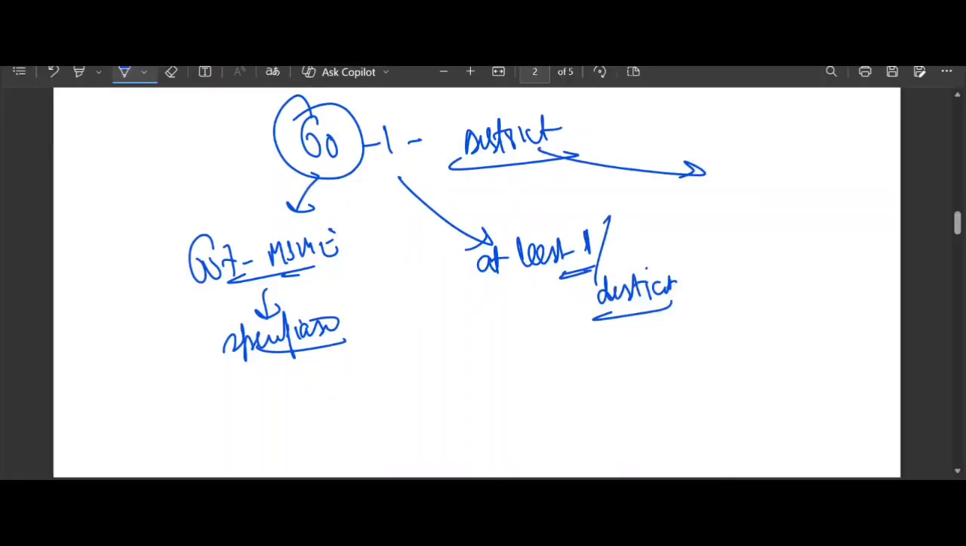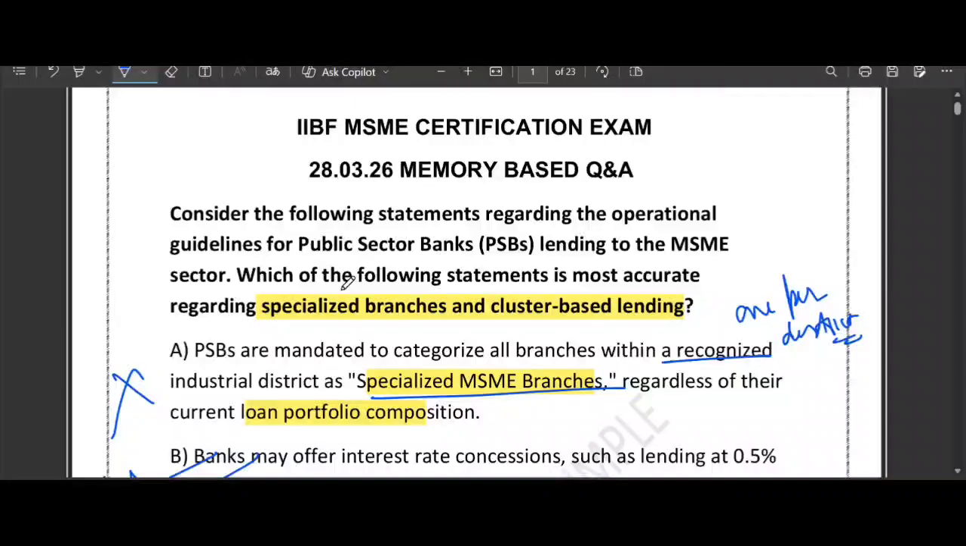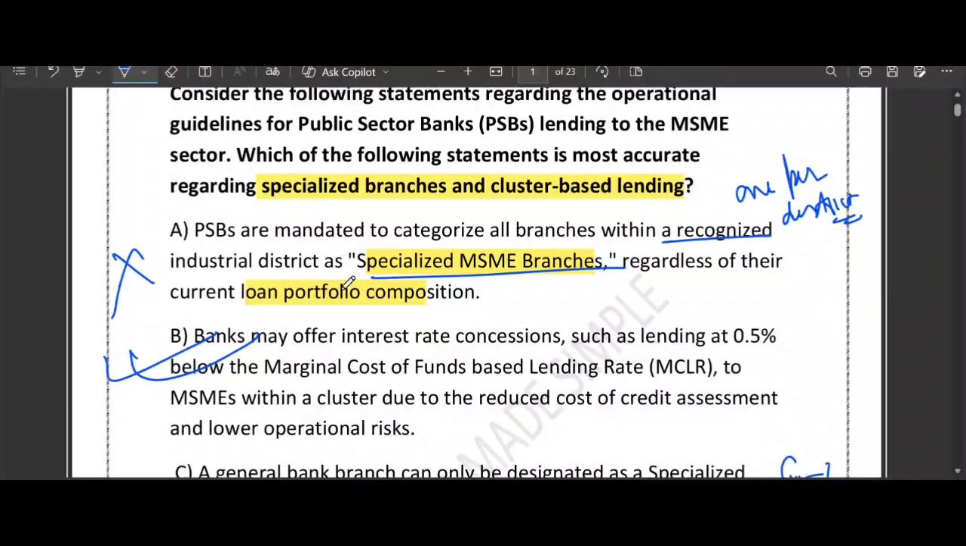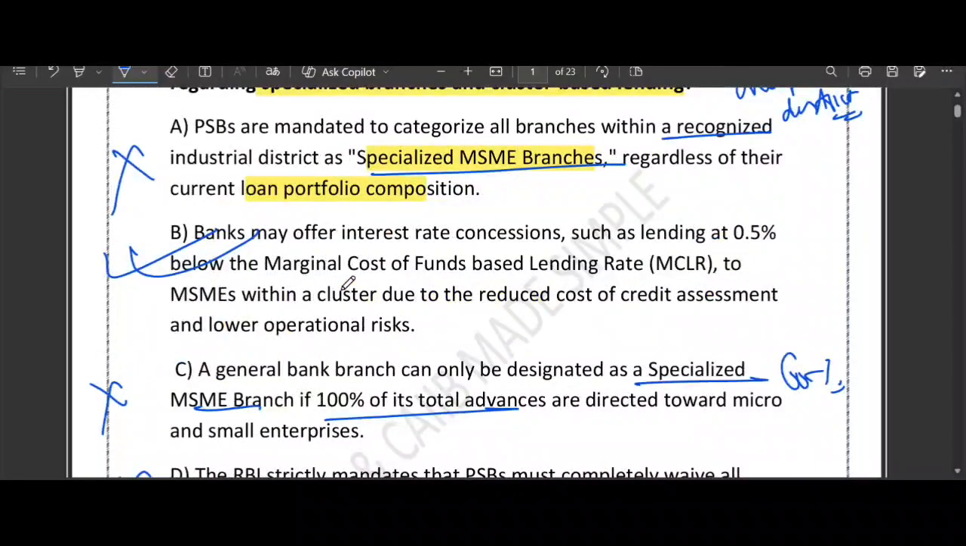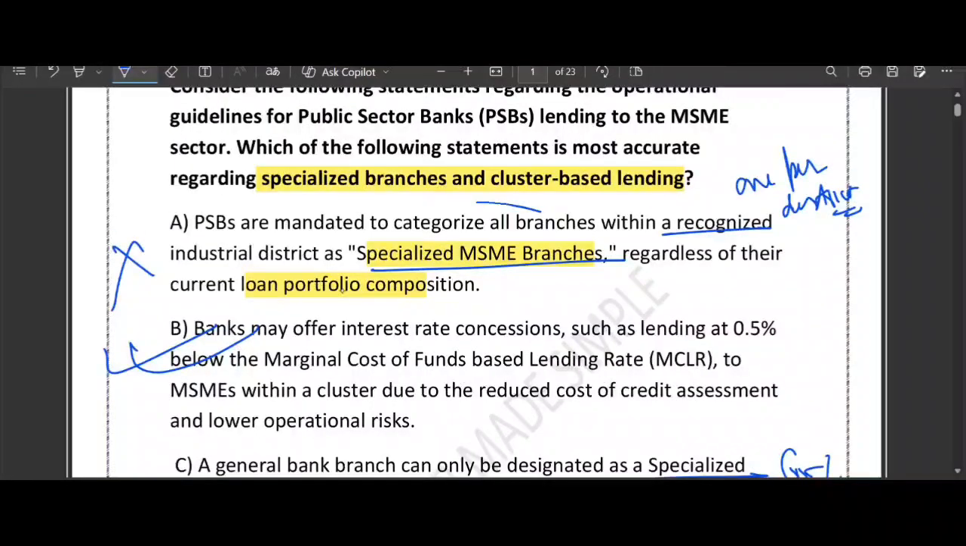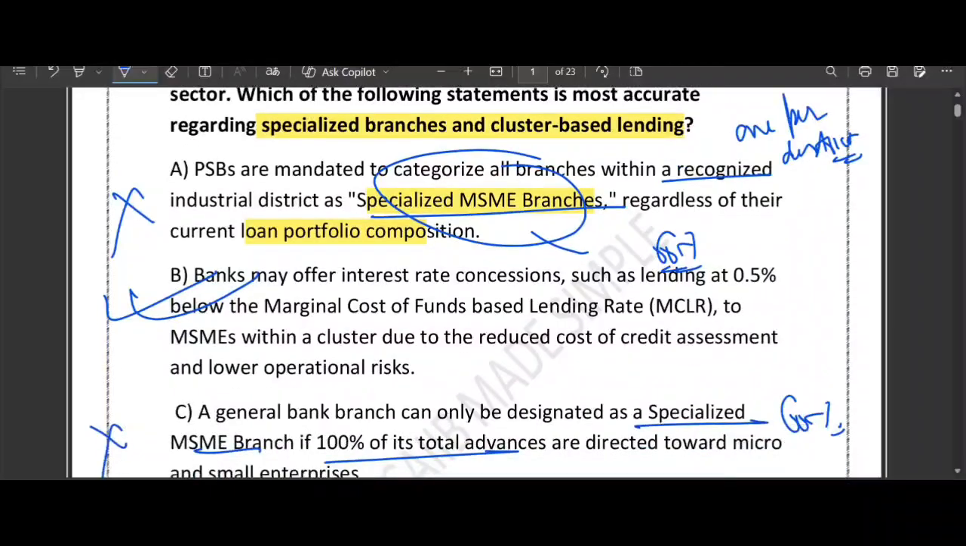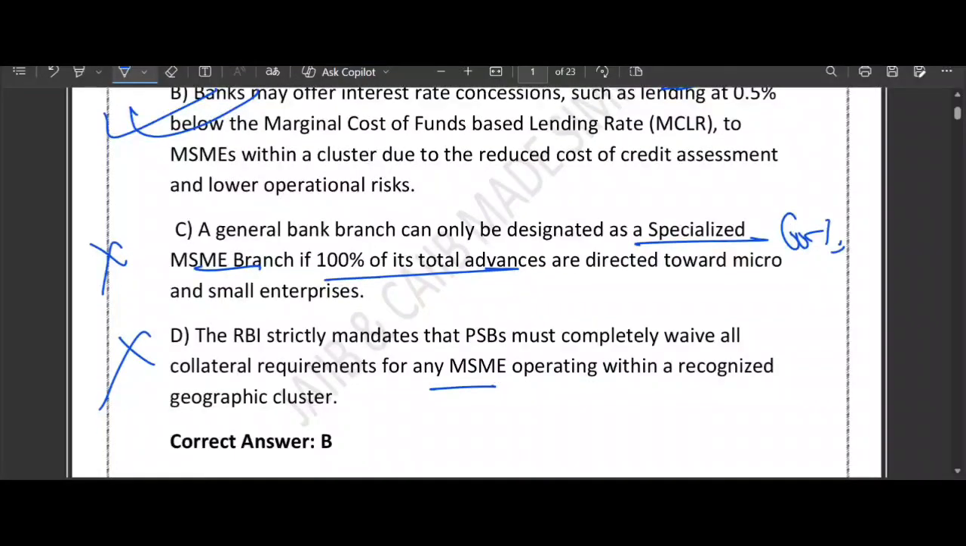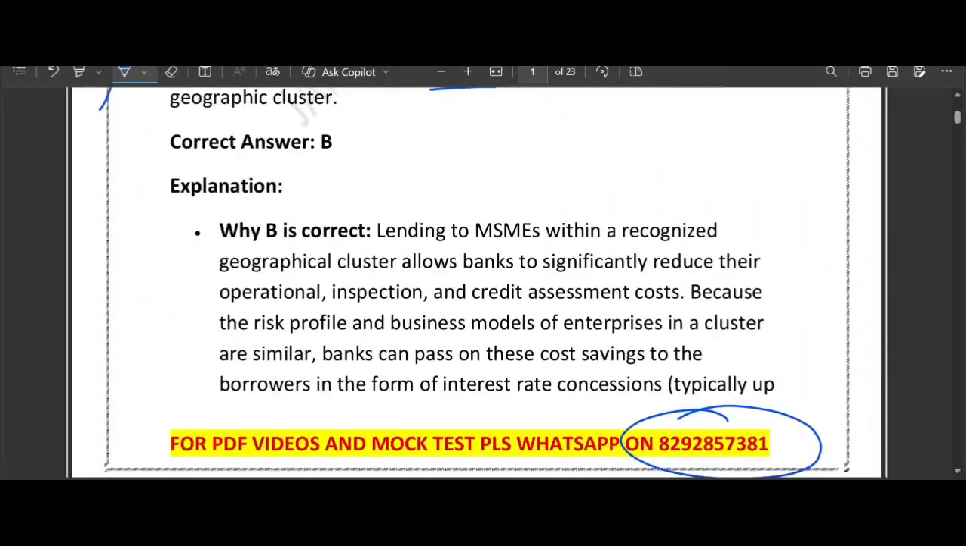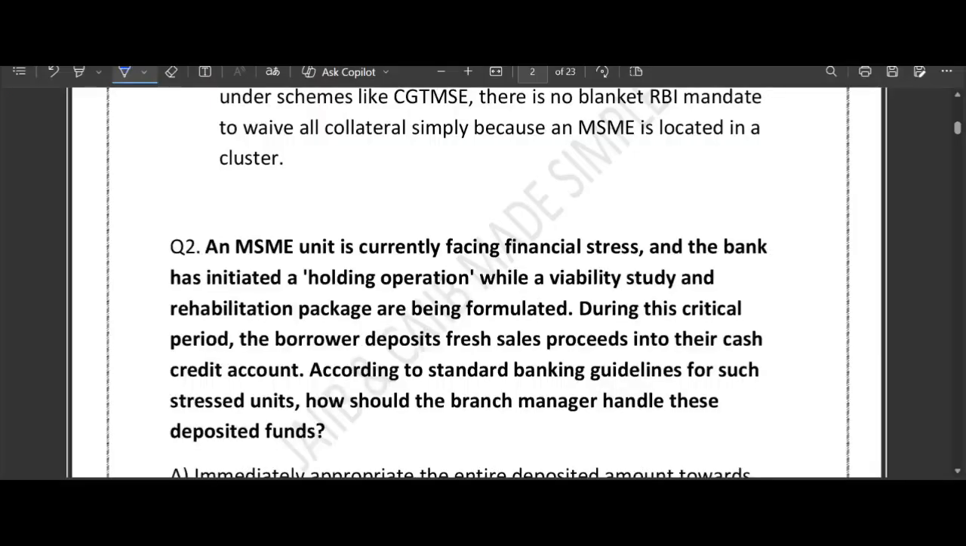Right? So think of the half percentage handshake. If you are in a cluster, the bank gives you a 0.5% handshake discount. So what have we learned? In this question, we learned the advantage of having a cluster. Lower operational cost means potential interest rate concession. We learned the condition for a specialized MSME branch: 60% and the district requirement. A PSB, public sector bank, must have at least one specialized branch in every district. And collateral: being in a cluster does not make it easier to get the loan, and it does not automatically make it collateral free. Now, question number 2 on your screen.